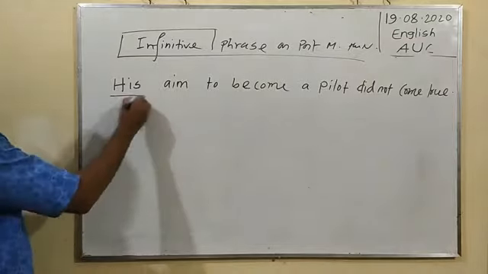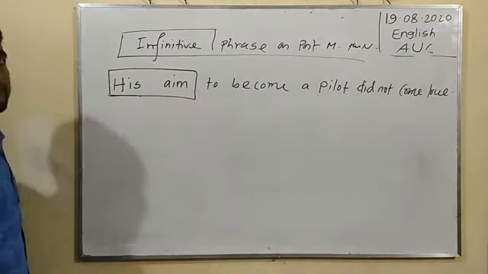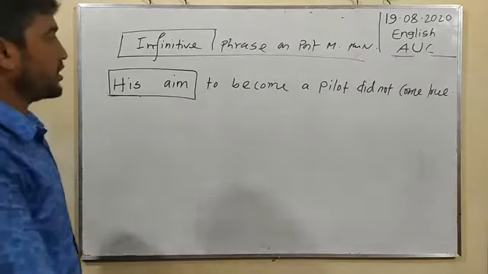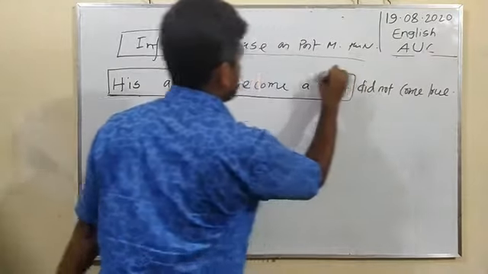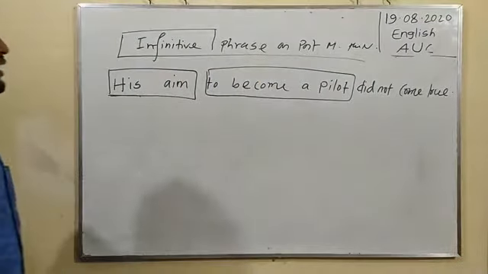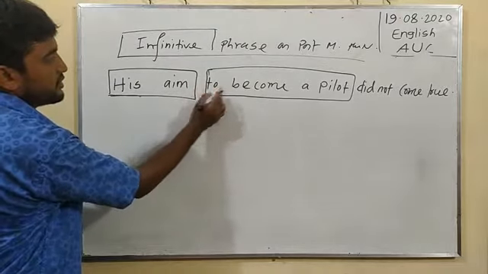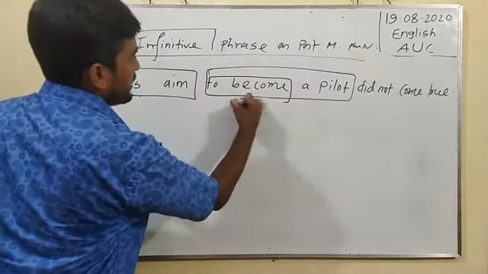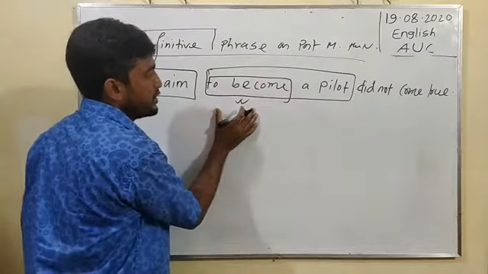Here in this sentence, his aim is called subject, the position of subject. To become a pilot has also been given here to plus v1, to become. It is called the definition of infinitive.